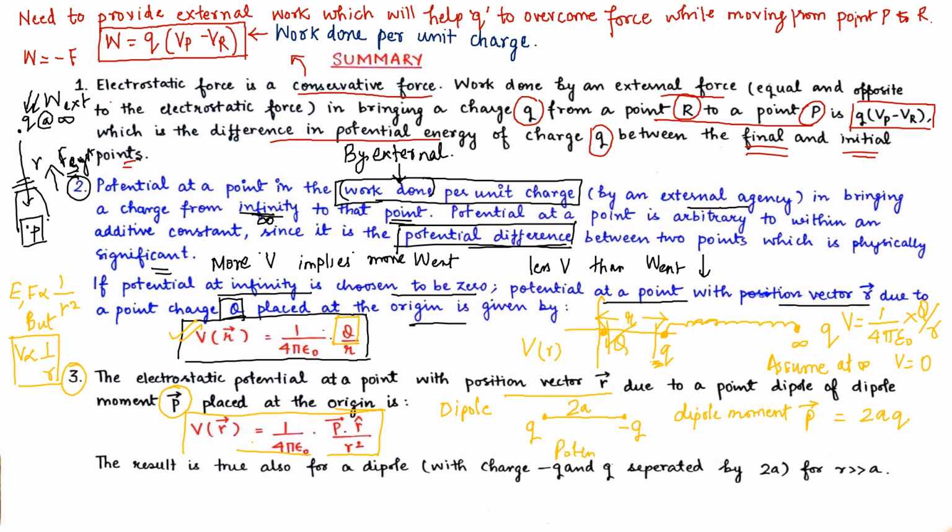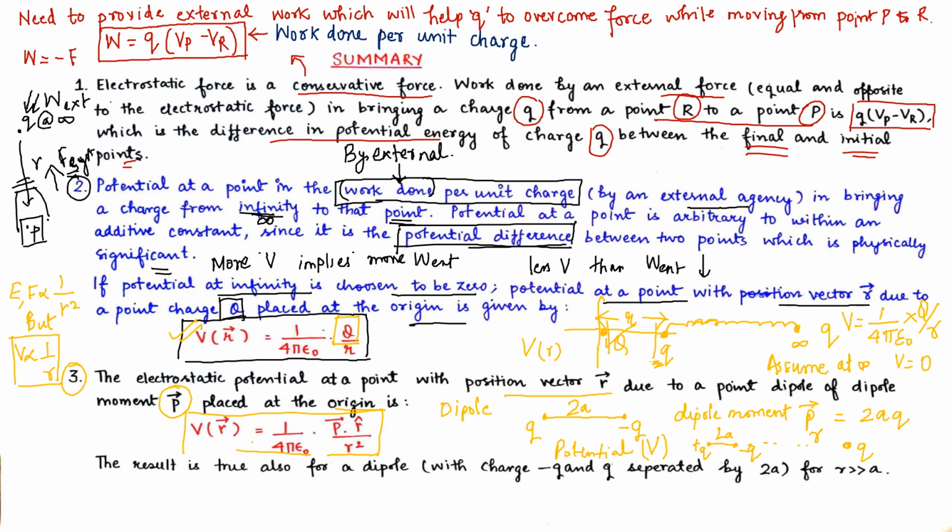In this system of q and minus q, there also exists a potential, and that is denoted by V, and we have to find it. Like this is our dipole over here, 2a, plus q, minus q, and we brought a charge q over here. So this is the distance from the dipole, r.